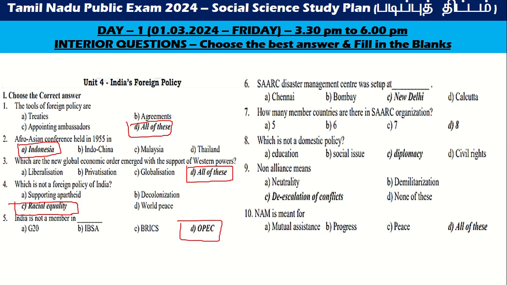SAARC Disaster Management Center was set up at New Delhi. How many member countries are in the SAARC organization? 8, which is not a domestic policy diplomacy. Non-alignment means de-escalation of conflicts. NAM is meant for all of this.